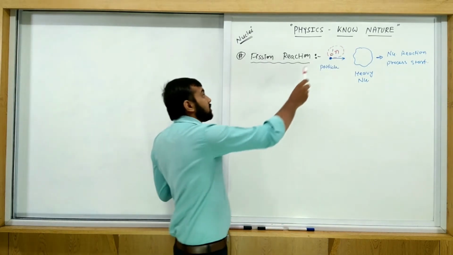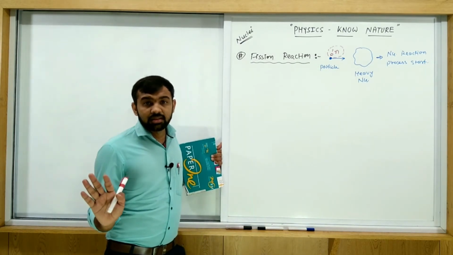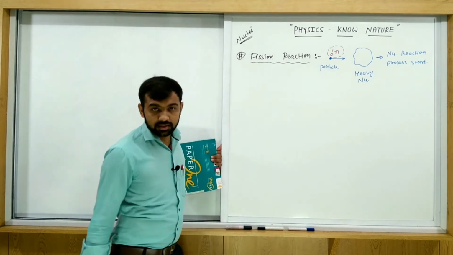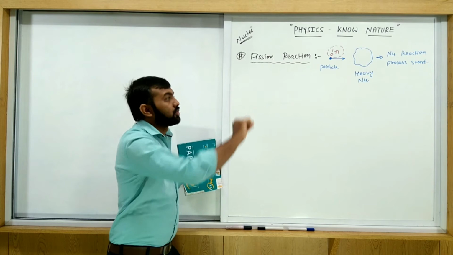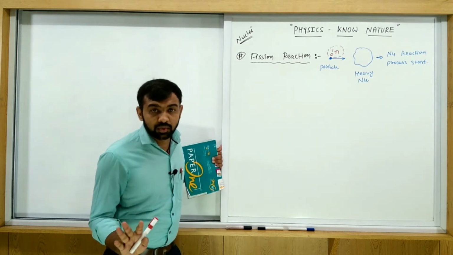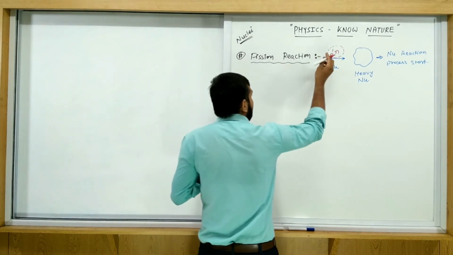If we choose the neutron here, neutron is a chargeless particle. So when this particle is moving towards the heavy nucleus, there is no electrostatic repulsive force, because it is a chargeless particle.